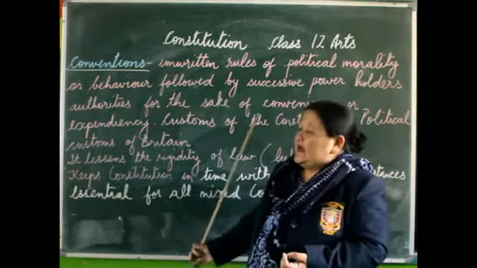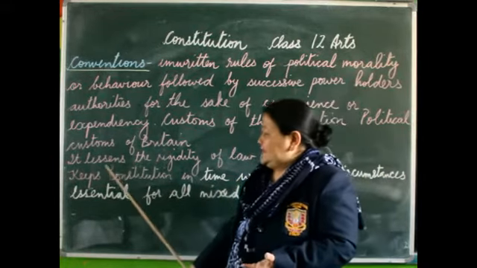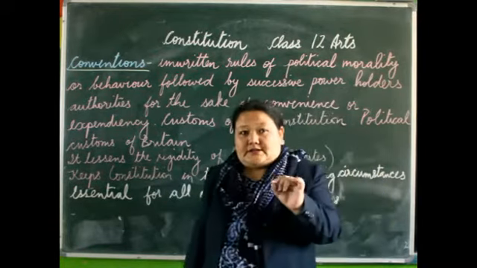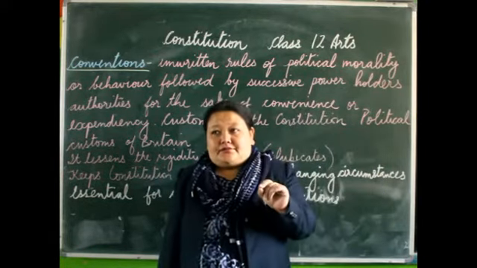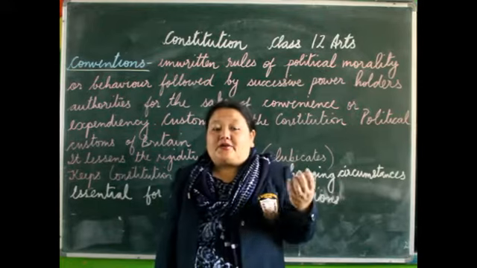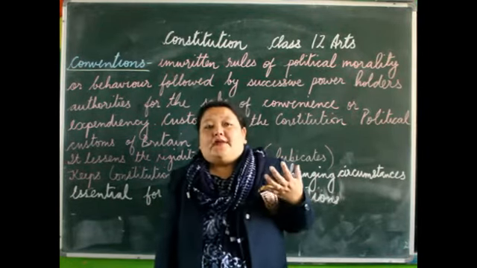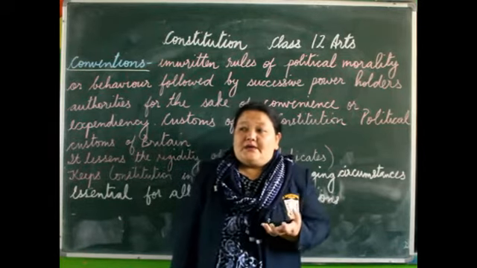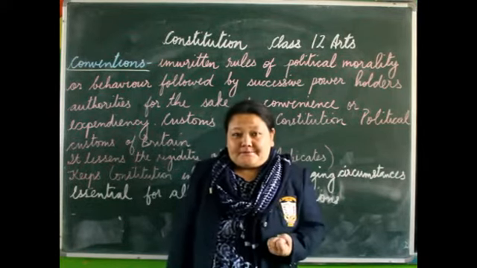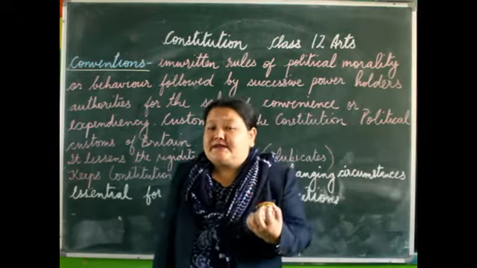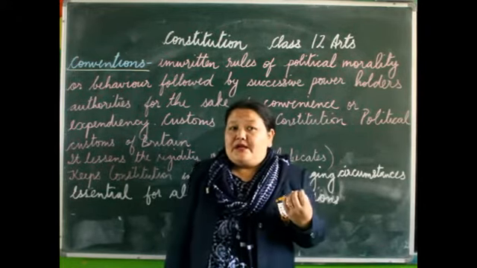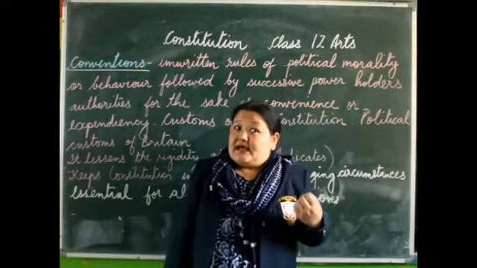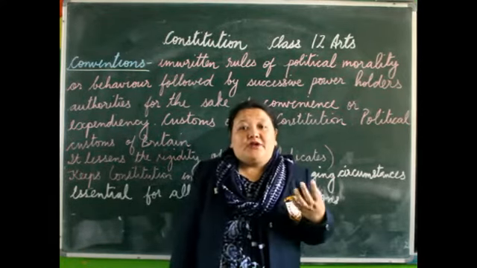So the first point which we can discuss is that it lessens the rigidity of law. Laws, once written down, cannot be changed or altered. Even though there are methods by which these laws can be altered, the process for amendment is very difficult, as we have seen in the case of the USA.